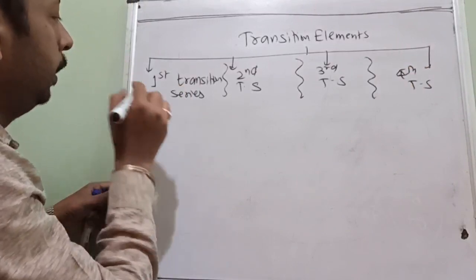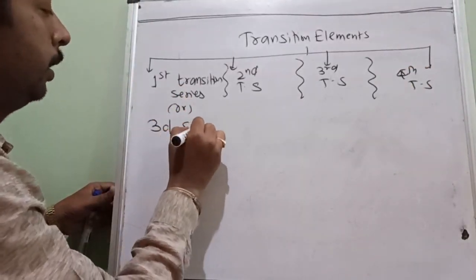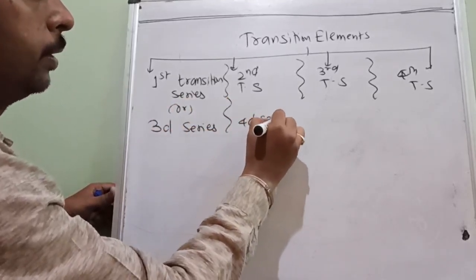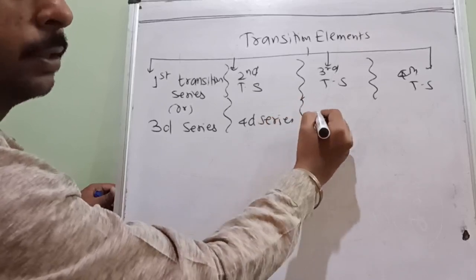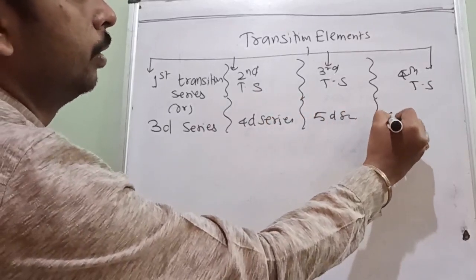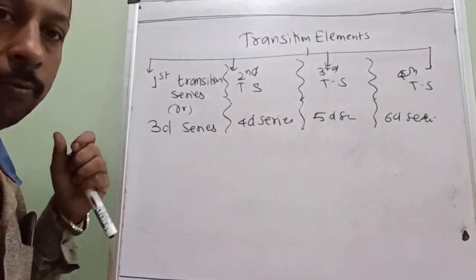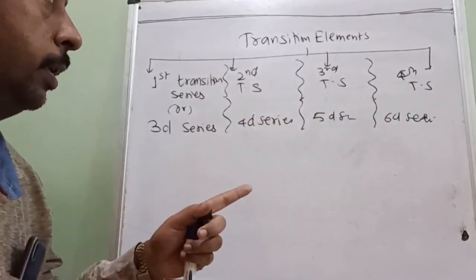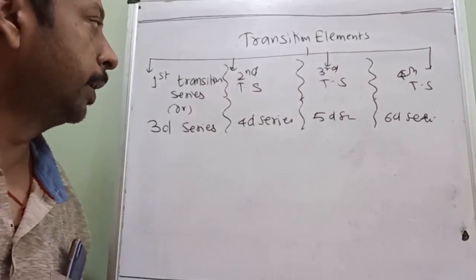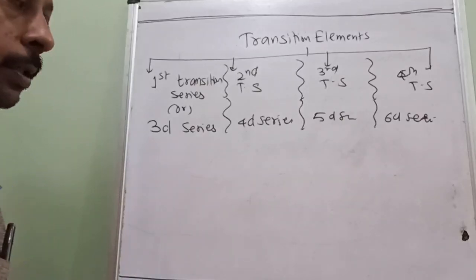Next, each transition series is also known as, this is called a 3D series, this is called a 4D series, this is called a 5D series, and this is called a 6D series. Is it understood, students? Fourth transition series, 6D series; third transition series, 5D series; second transition series, 4D series; first transition series is the 3D series.